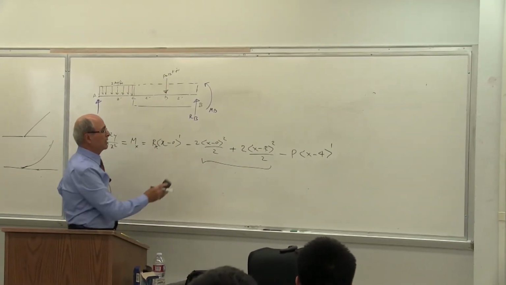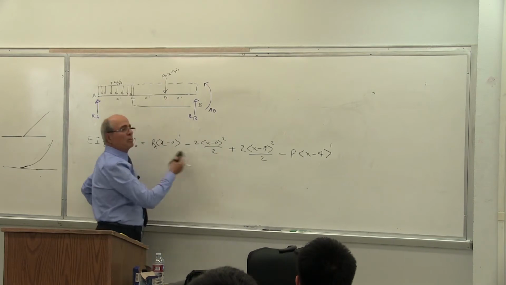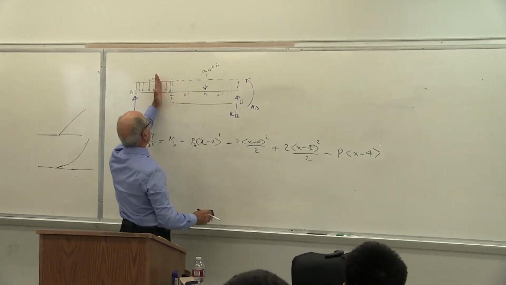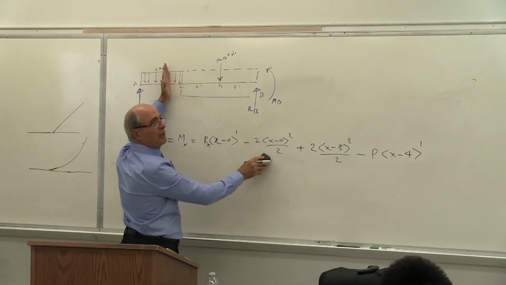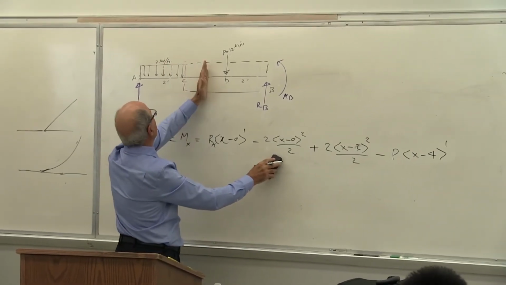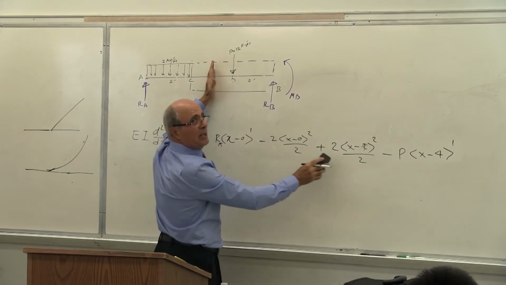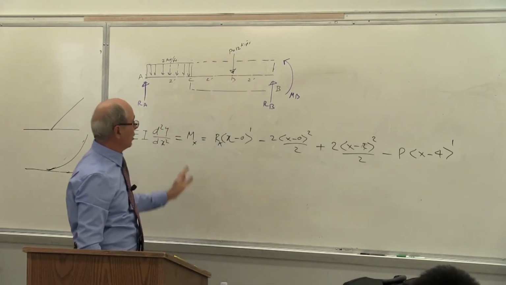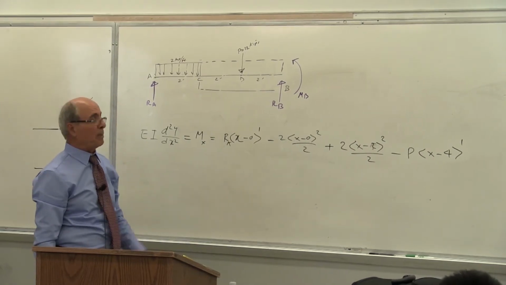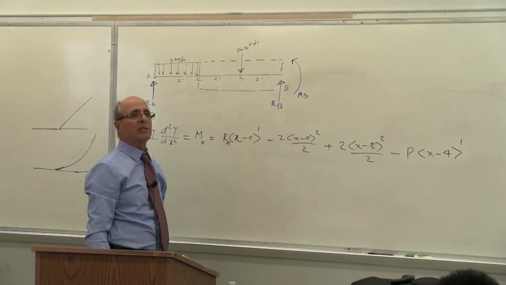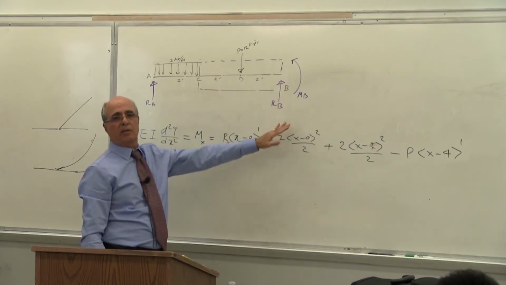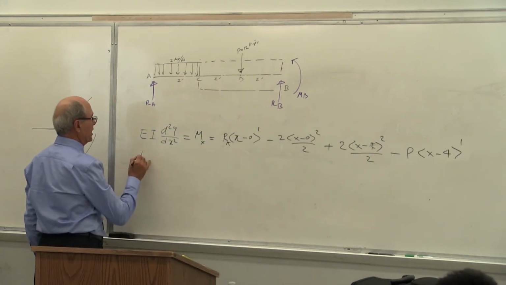So this is the method being used for computerized systems, because that's how it's been established. So the next step, this is your moment equation. Sometimes some of these terms are not used. If you are here, you only use this one and that one. Everybody understand that? If you are here, you use all 3 of them. Everybody, 4 of them. Is that correct or not? So depending on where you are, the system changes, but it covers the whole range from A to B. Yes or no? The next stage is now integration.